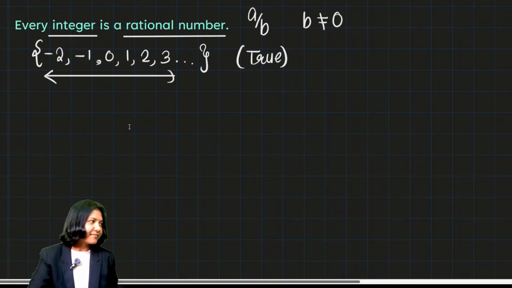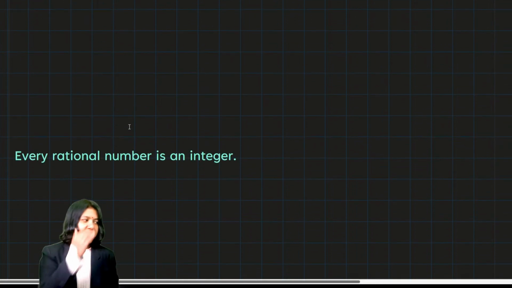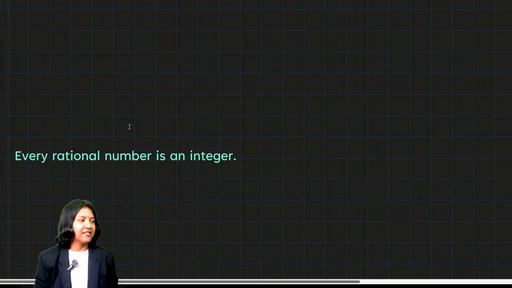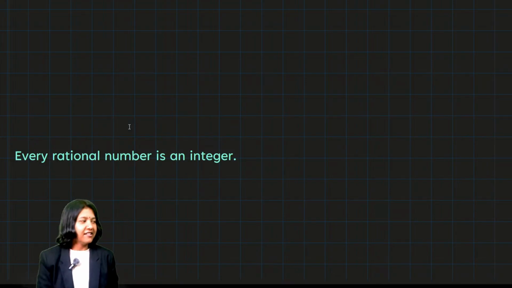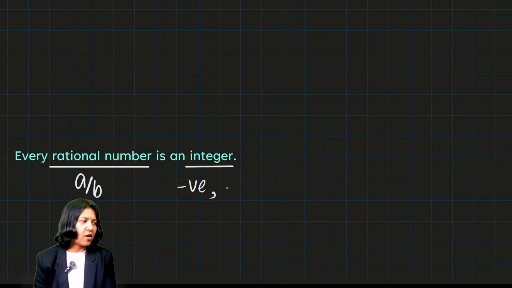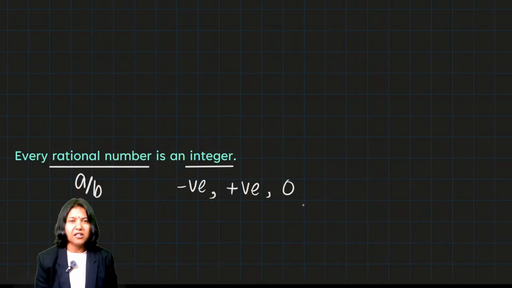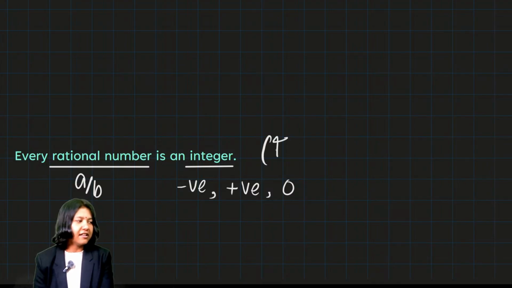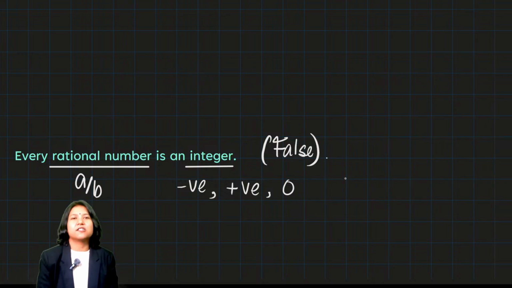Next question. Every rational number is an integer. Now they're talking backwards. Think about any fraction or a decimal. Is that an integer? No, it is not, because to be an integer, you have to be only negative or positive or 0, but you have to be whole. You cannot be a fraction if you want to be an integer. So it is definitely a false statement, and we will say that it is not true that every rational number is an integer.